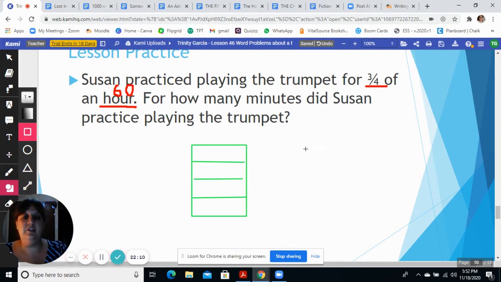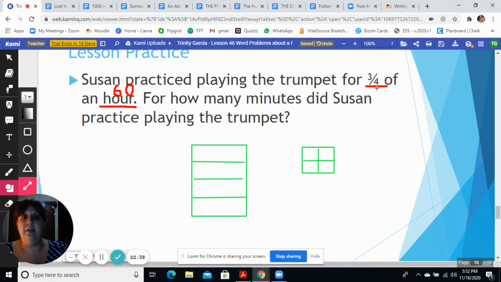If you wanted to use a circle, you could. If you wanted to do a square and divide it into fourths, that's fine. It's just a diagram to help you. What's important is that you get the right numbers and you divide by the right amount. So we know that we need to divide our shape into 4 pieces.